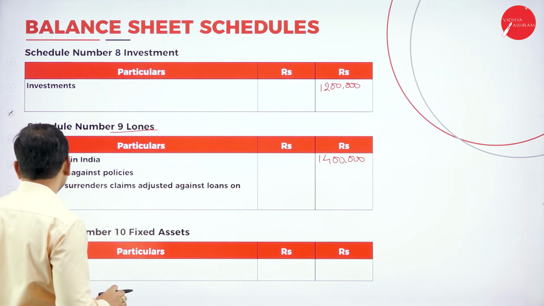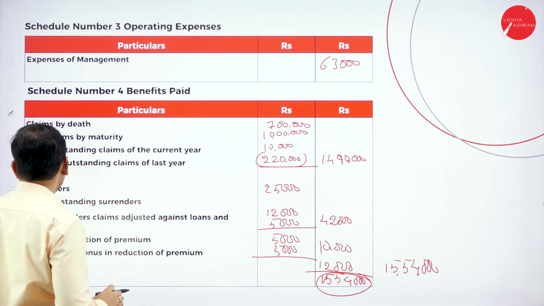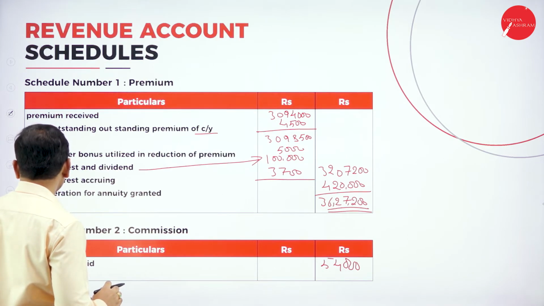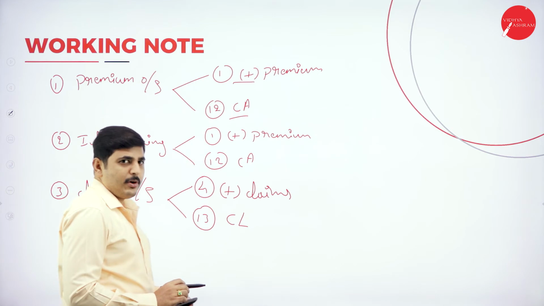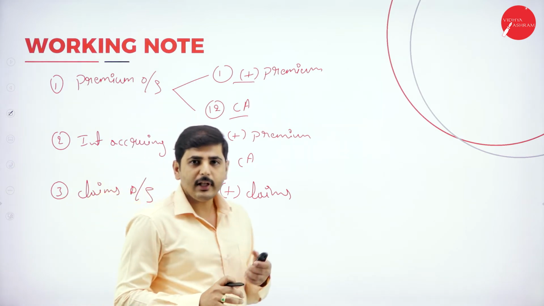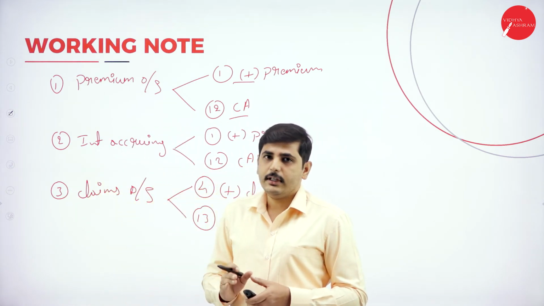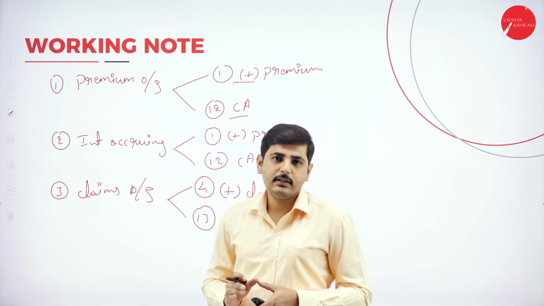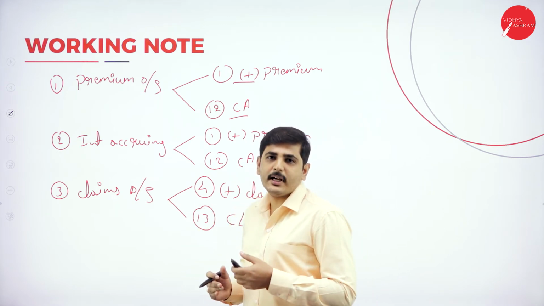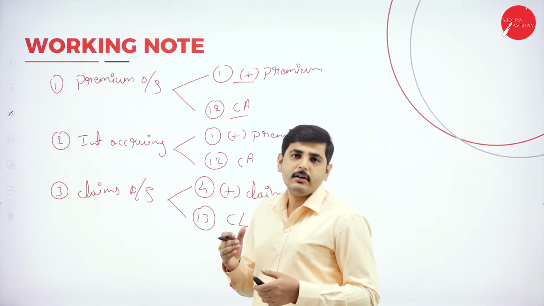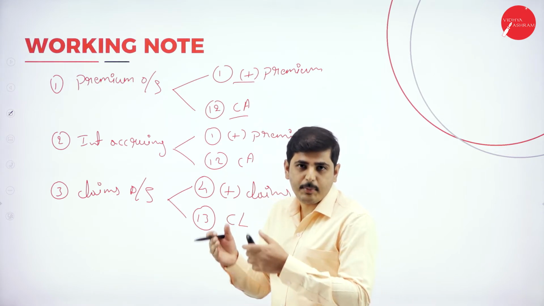Next, add loans against policies. If you have any loans against policies, we can add that. What do you mean by loans against policies? An insurance policy holder can take a loan from the insurance company on the basis of his policy document.